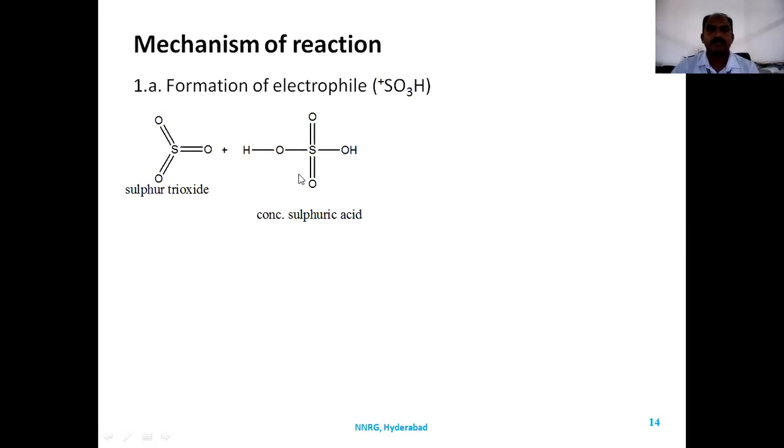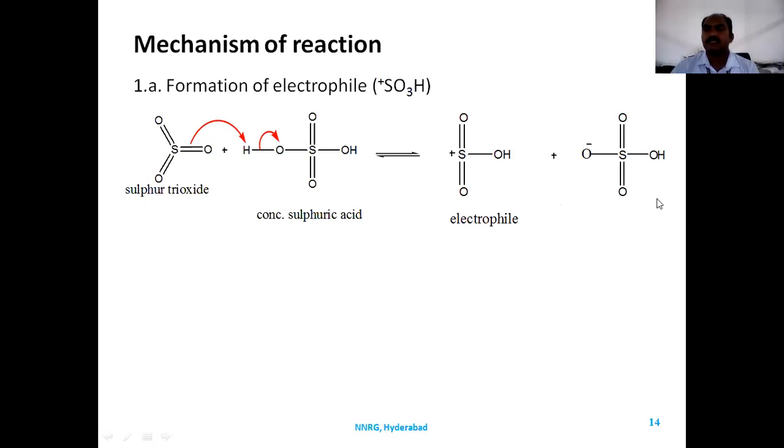Whenever sulfur trioxide reacts with concentrated sulfuric acid, it forms an O minus. This O minus attacks the proton and abstracts it to form the stable electrophile, the sulfonium ion, and it gives rise to HSO4 minus, because the proton is accepted by an oxygen, and the bonding electrons go to the oxygen.